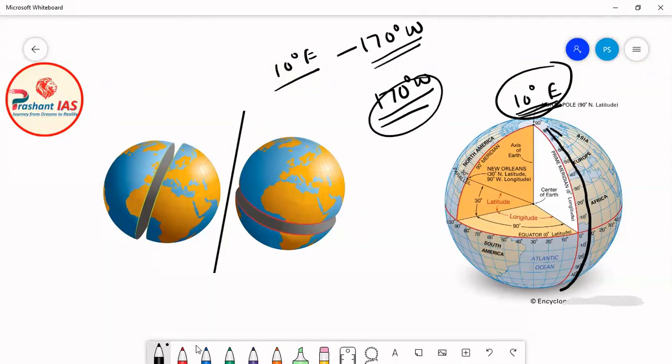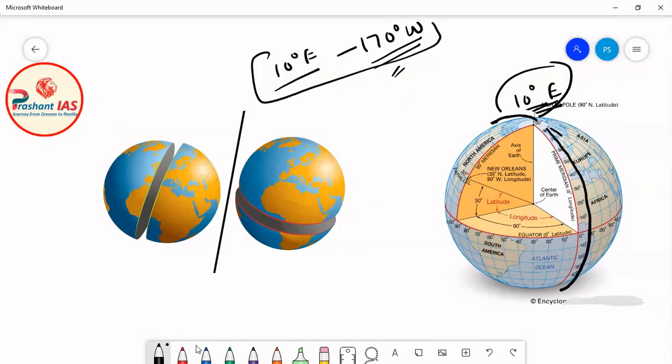are opposite longitudes. Why are they opposite longitudes? Because they are drawn vertically opposite to each other on the globe. For example, if this is 10 degree, then somewhere here, just opposite to 10 degree, there must be 170 degree west. So they both make an opposite pair, meaning the circle made by joining 10 degree east and 170 degree west will also make a great circle.